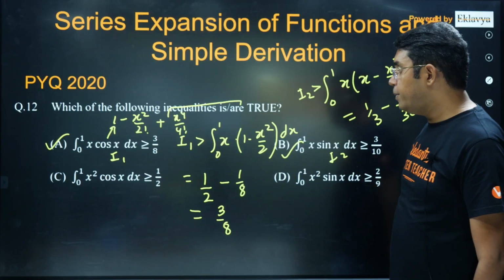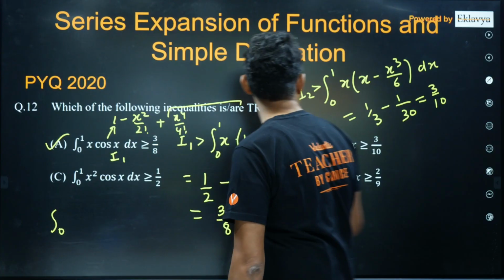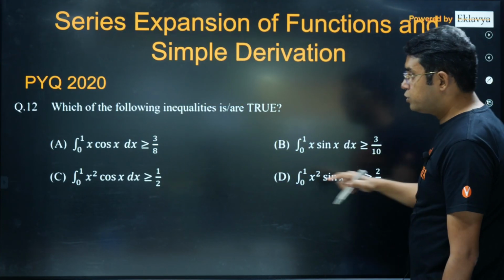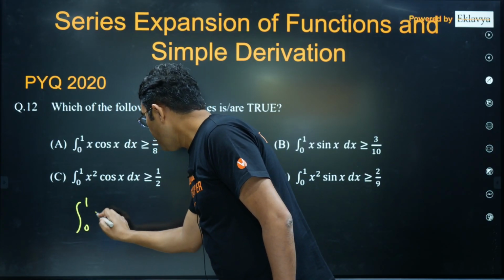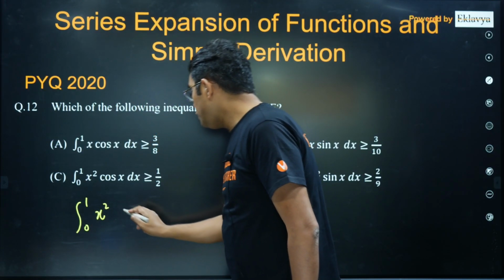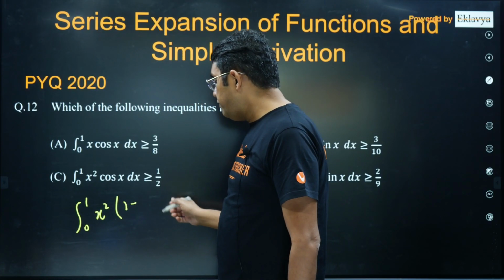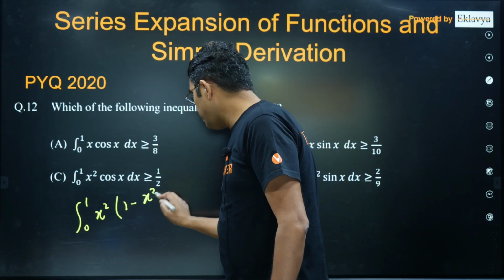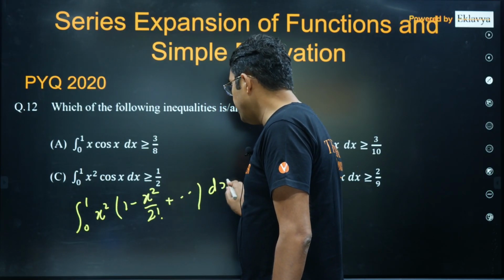Okay, now coming to C part. In the C part, the idea was the same, I think I am having this question on the second slide also. So coming to the C part, in this case you can see 0 to 1 x square into, if I write 1 only, let me write it. Okay, now let us see how the values are coming.